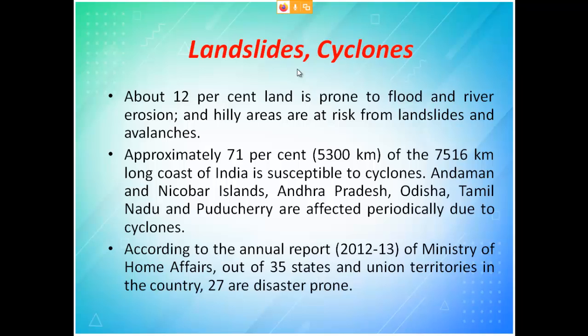Okay, according to the annual report 2012-13 of the Ministry of Home Affairs, and this Ministry of Home Affairs is for cyclone, out of 35 states and union territories in the country, 27 are disaster prone. So the Ministry of Home Affairs is the head for all, so they look after all types of disaster. This is the report given in 2012-13. To prepare this class itself, I have gone to the website of the Indian government, Ministry of Home Affairs, and only I have taken the data. So kindly go through the slide, that itself is more than sufficient for you from the exam point of view.